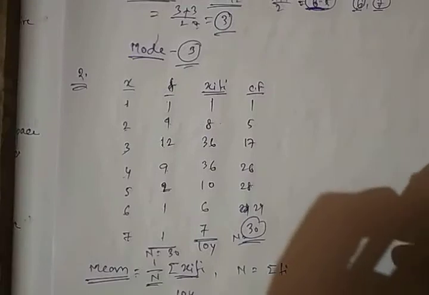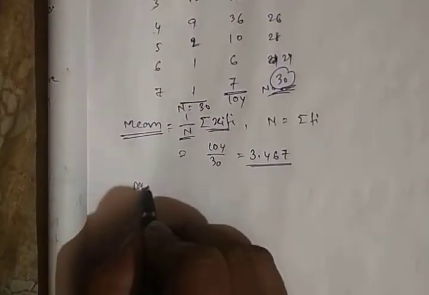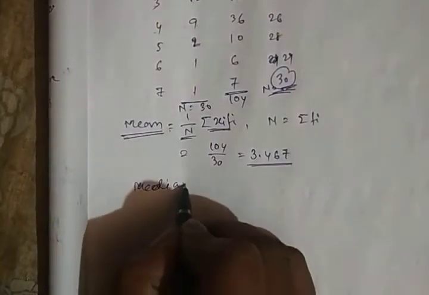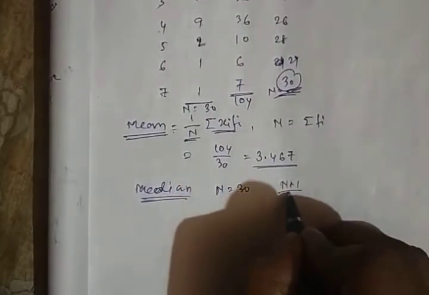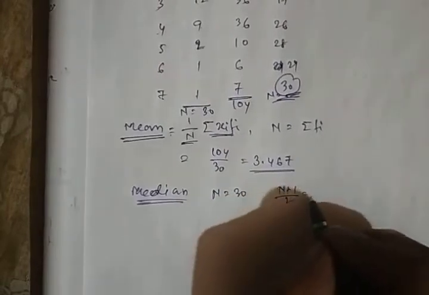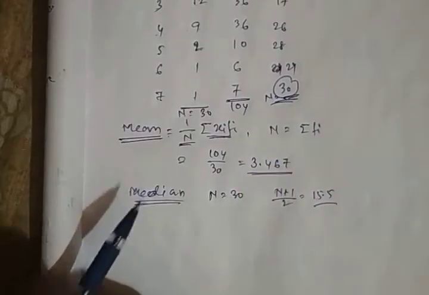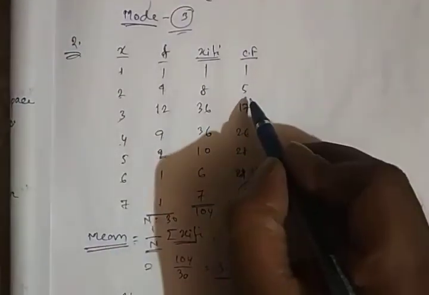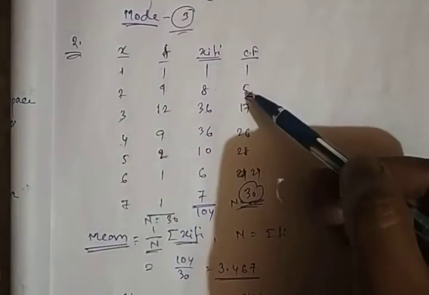Now to calculate median we have the total number of frequency, N equals 30. We have to find the value N plus 1 by 2, which is 30 plus 1 by 2, 31 by 2, which is 15.5. Now 15.5 lies in this section, between the cumulative frequencies 5 and 17.